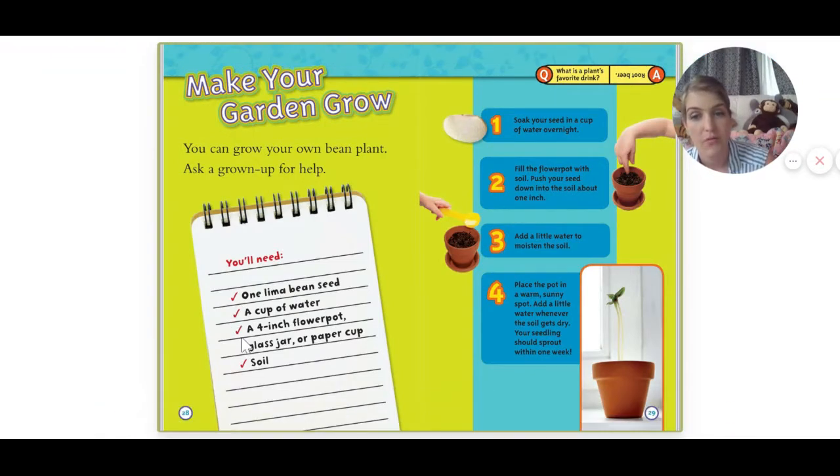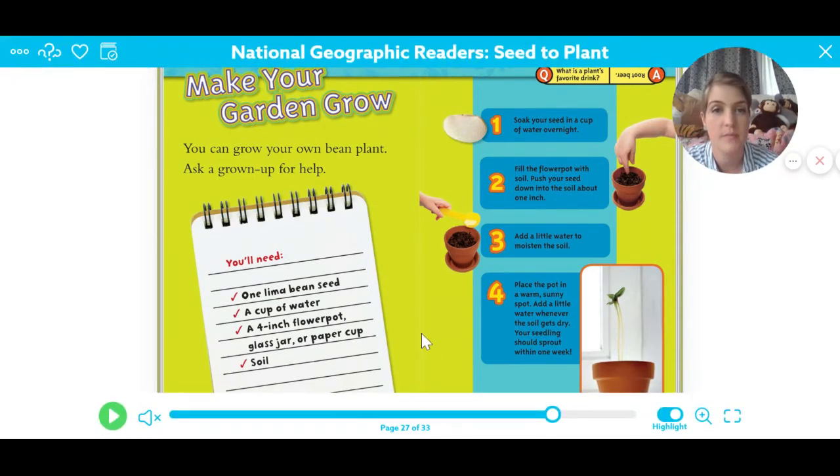A cup of water, a 4-inch flower pot. Again, you could use a jar. You could use a paper cup. You could use other things instead of a flower pot. Downstairs, I started some seeds, and I put dirt in the top of an egg carton and the bottom of an egg carton, and that's where I'm growing my seeds. And then you need soil.